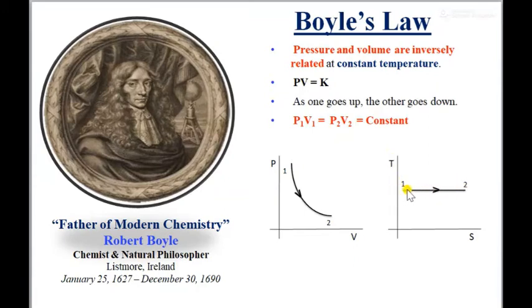Because the 1 to 2 process is constant temperature, and here entropy increases. In process 1 to 2, as pressure decreases, volume increases, and similarly as volume increases, entropy also increases at constant temperature, because we have seen entropy means a degree of randomness.